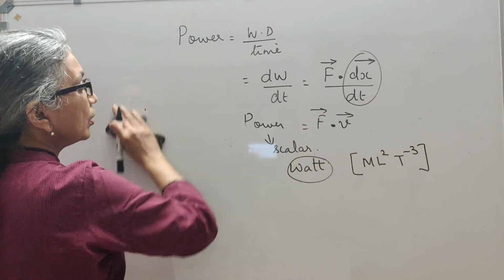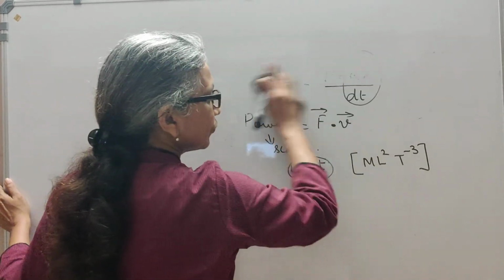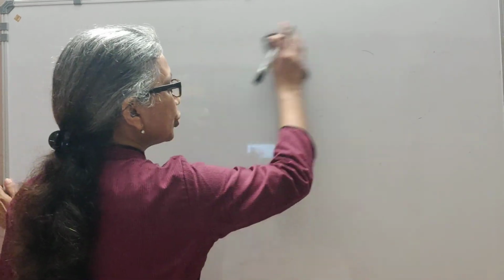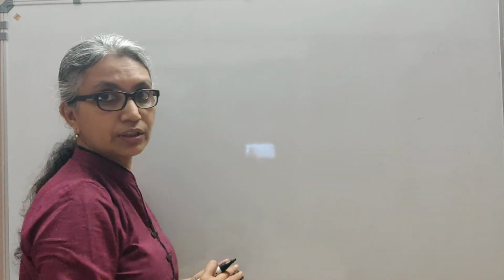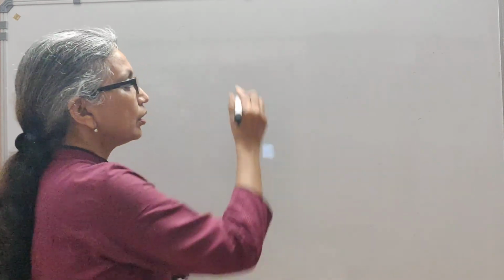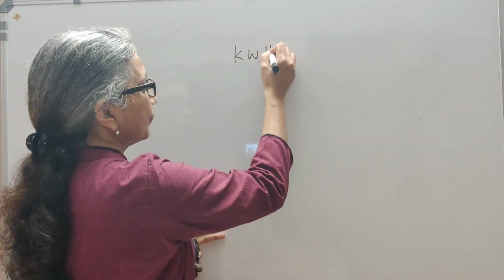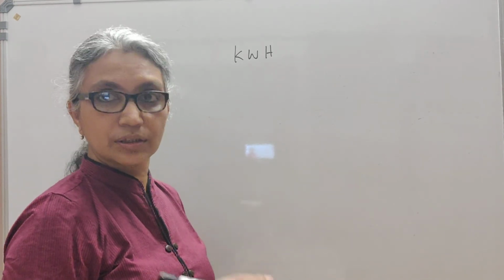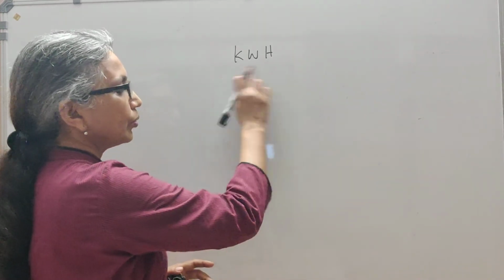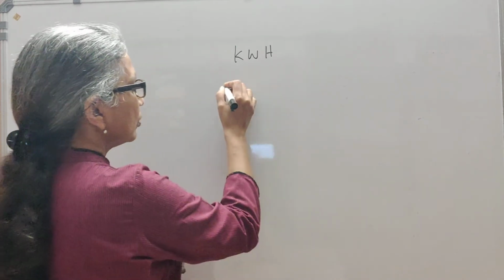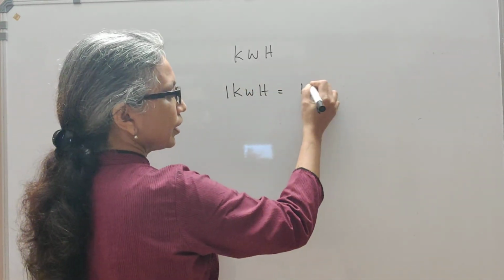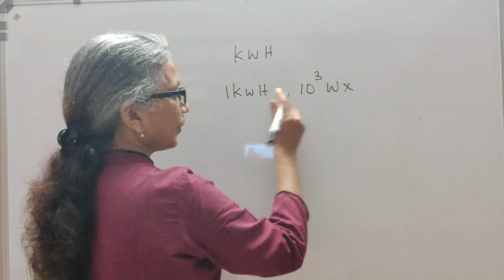Also, I have one more thing to discuss with you before I stop the session. That is a higher unit of energy called the kilowatt hour. If you check your electricity bill, you will see that the electrical energy consumed by you is given in kilowatt hours. So 1 kilowatt is 1000 watts, multiplied by an hour.